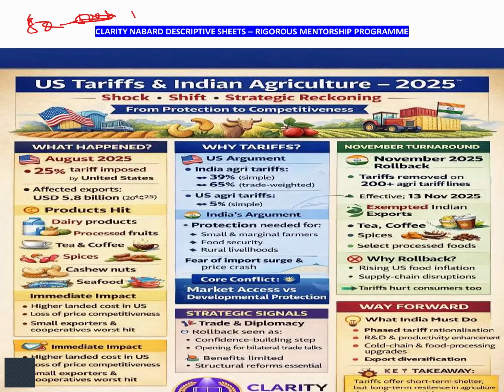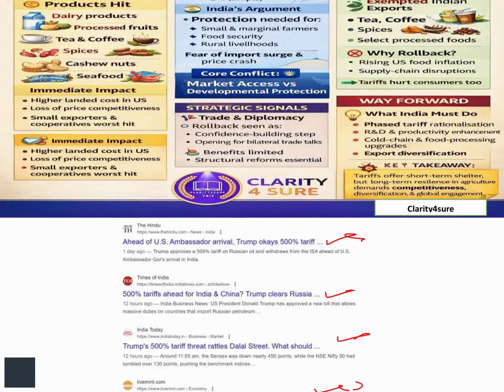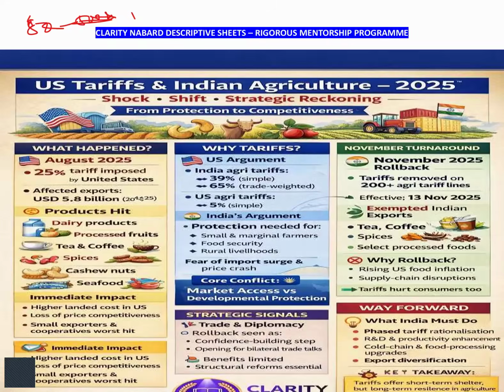If you can see, I have collected this from The Hindu, where again the news is related to this. Here it is Times of India, India Today, Mint. Everything is talking about this: the hiked tariff can go from 50% to 500%, wherever it lands as per the whims of the Trump administration. So what is this all about, and why are we studying it?